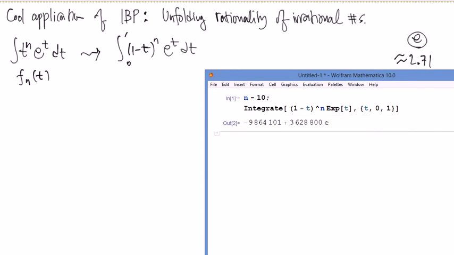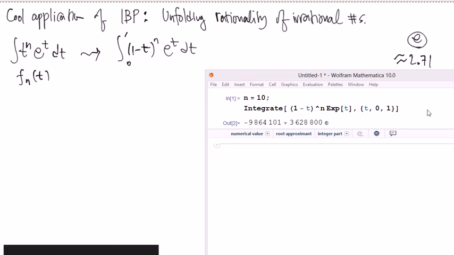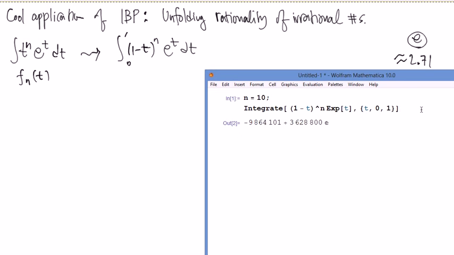Let's say n is 10. Then it computes this number, and this is a number, right? e is that 2.71, that number. And if you want to see this as a decimal, you will put, if it is in the one cell, this percent symbol represents whatever was just calculated.